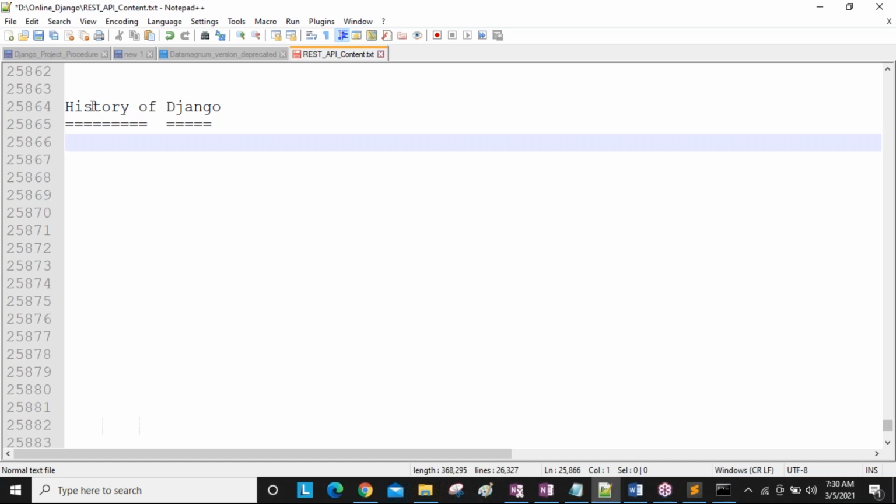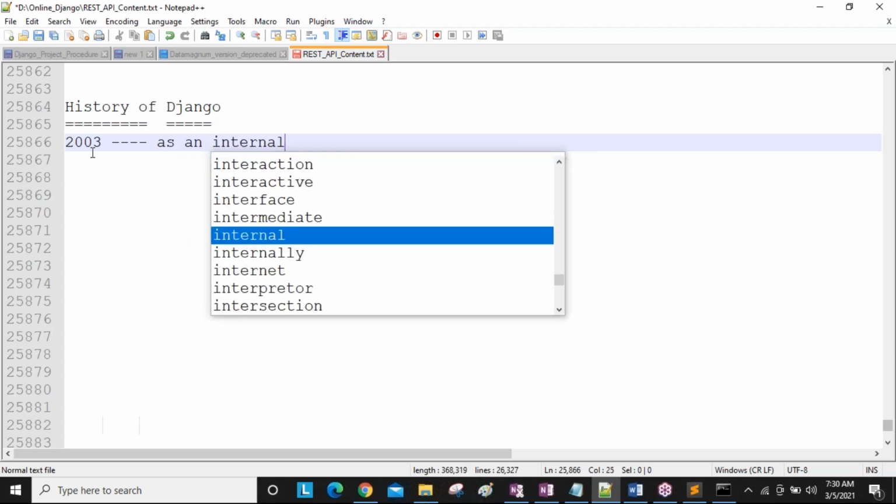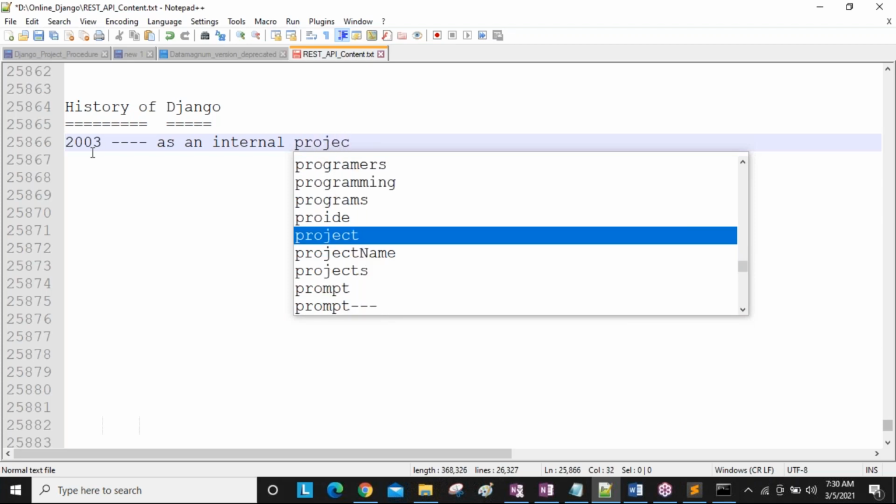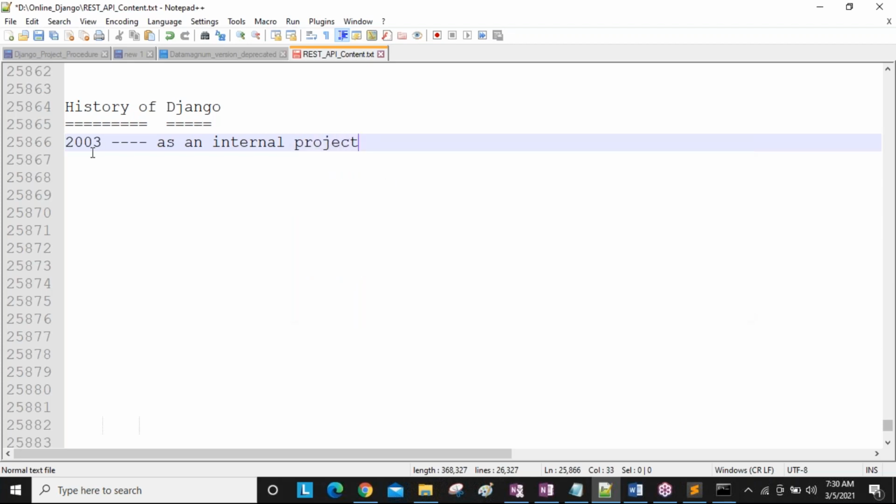Now, Django was started in the year 2003, guys. Django was started in 2003 as an internal project. Internal project means, guys, in the organizations, there are internal projects and client projects.